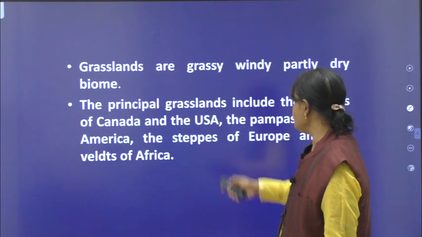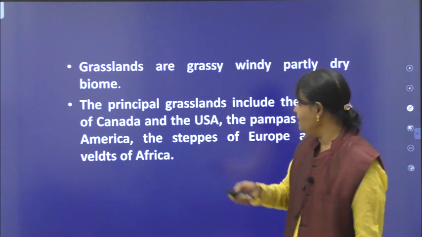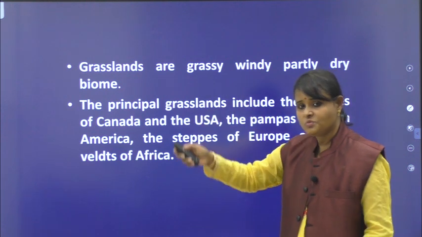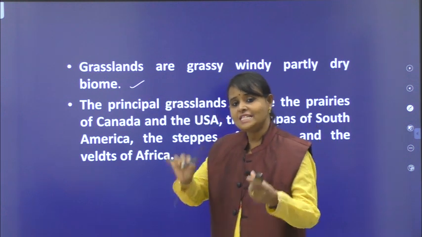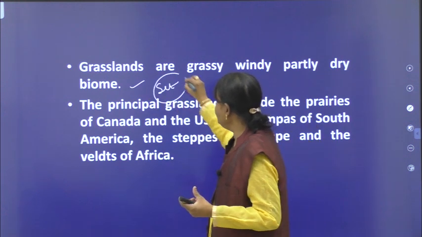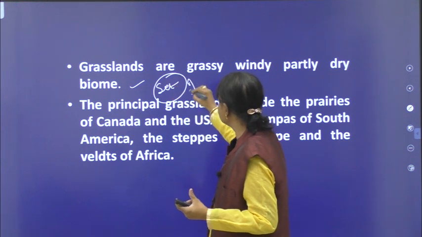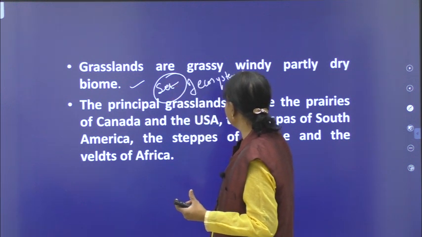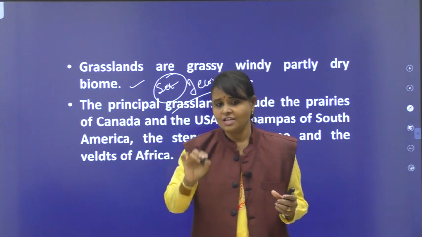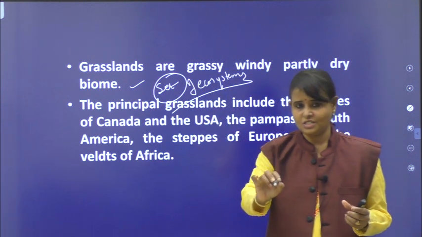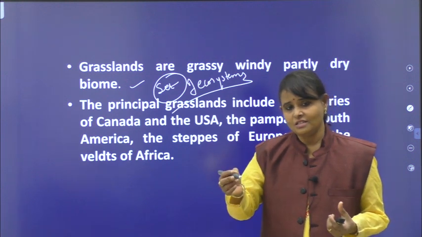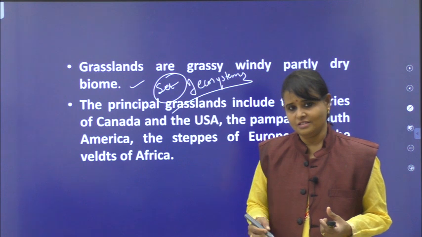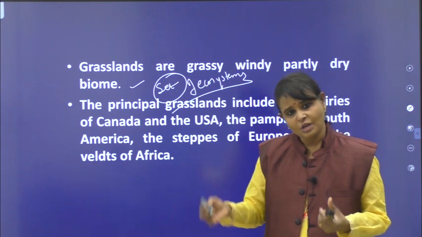Let me tell you about the grassland ecosystem. What are grasslands? These are grassy, windy, partly dry biomes. Here there is one new word: biomes means life zones. A set of ecosystems having similar characteristic features are called biomes. Please remember that. Terrestrial biomes, grassland, desert, forest, they have similarities, right? Like the terrestrial biome, we can say aquatic biomes.